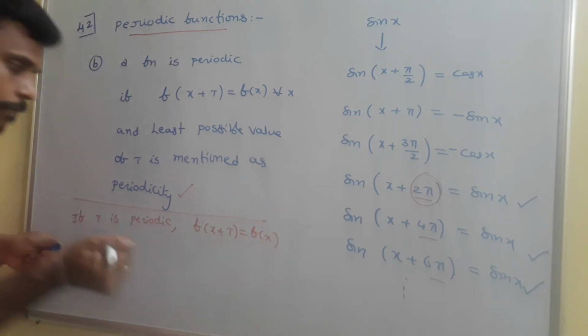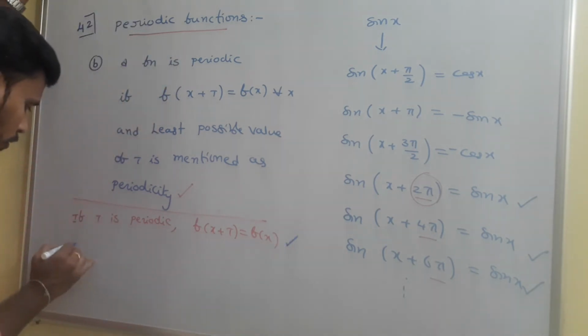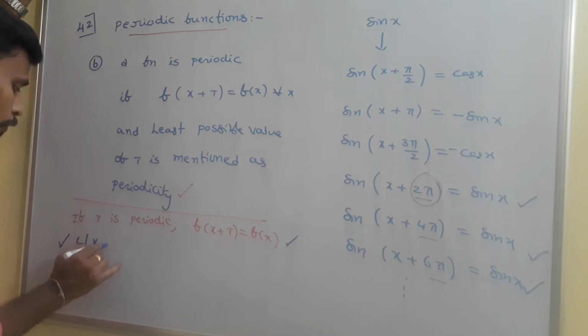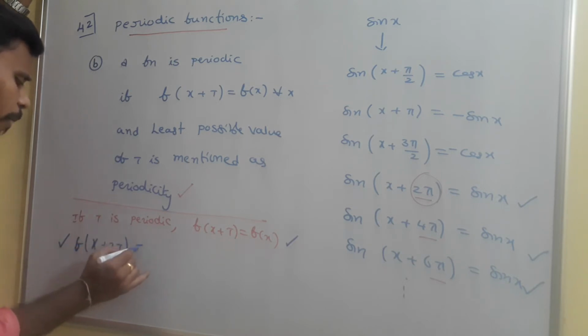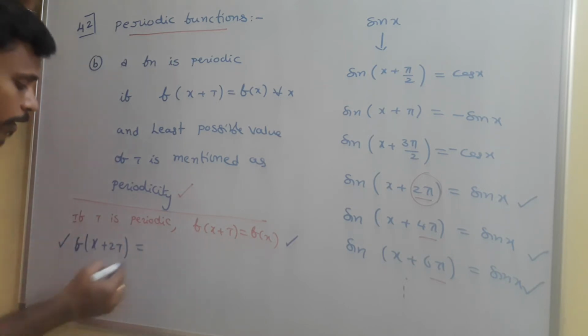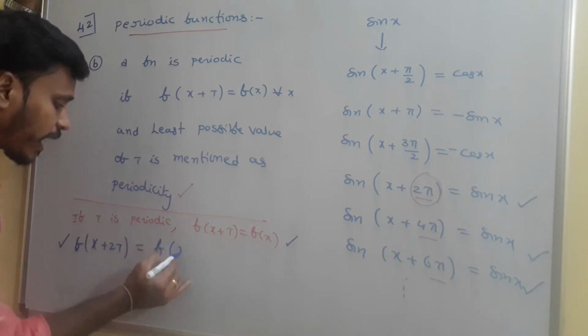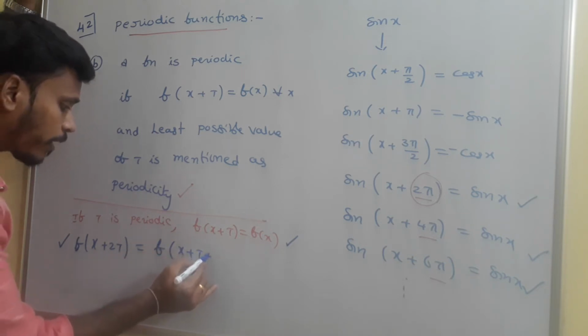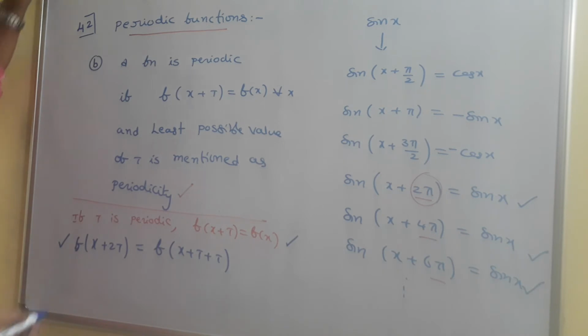Suppose you wish to think about f of x plus 2t, what will happen? I will rewrite it as f of x plus t plus t.